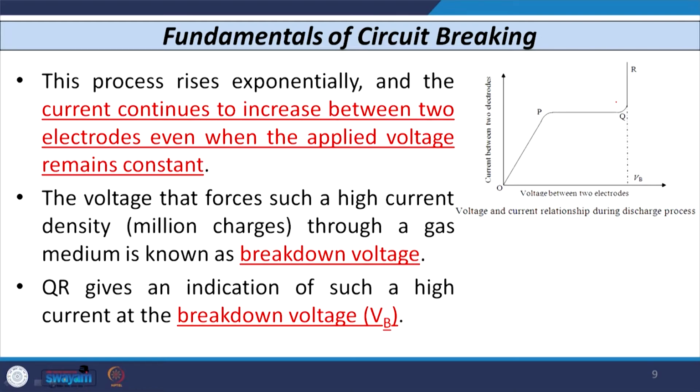The voltage that forces such a high value of current in a gaseous medium is known as the breakdown voltage. So, this voltage is known as VB or breakdown voltage. So, this QR curve, in this graph you can see this is Q and this is R, indicates this phenomenon, and if you extend this Q point on the x axis, then you will get the value of the breakdown voltage.